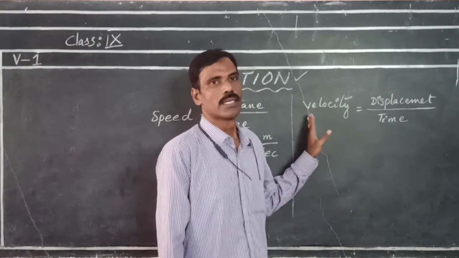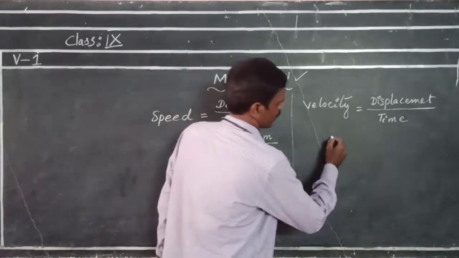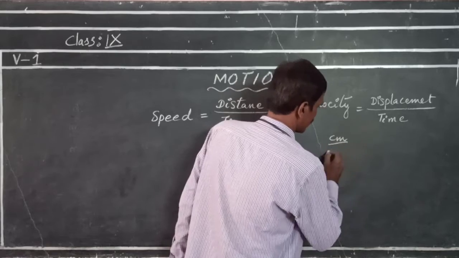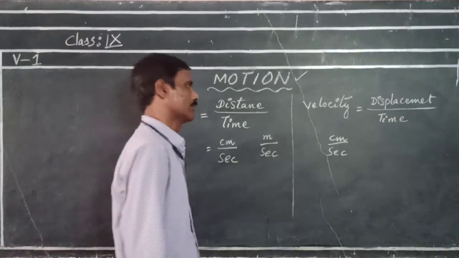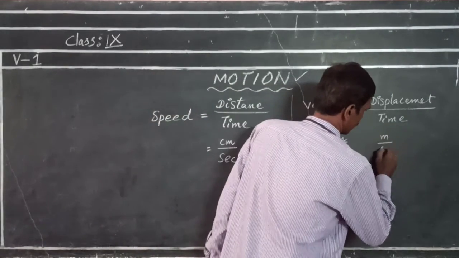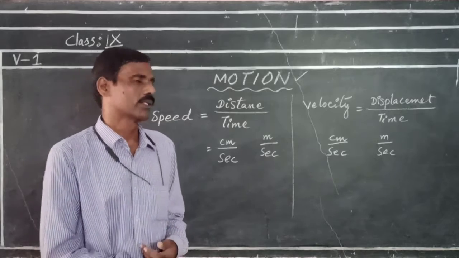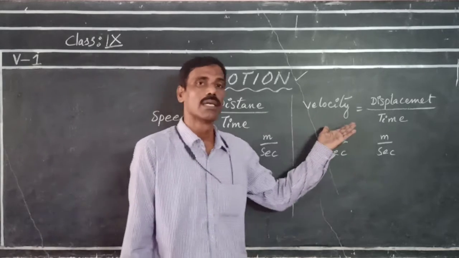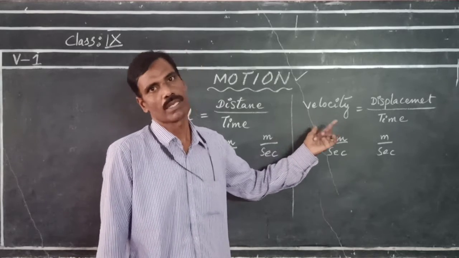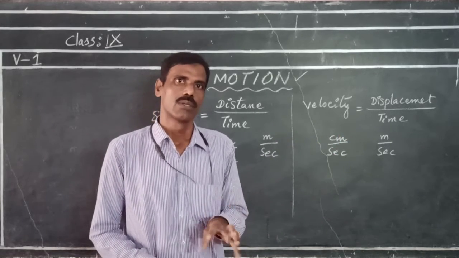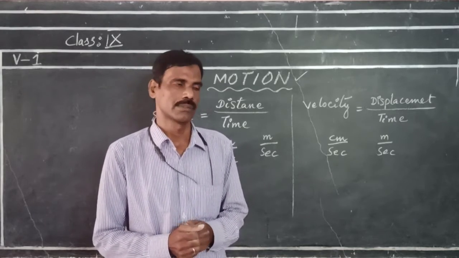The units of velocity are the same as those of speed: centimeters per second in CGS system, meters per second in MKS or SI system of units. Velocity is a vector quantity. It has both magnitude as well as direction.